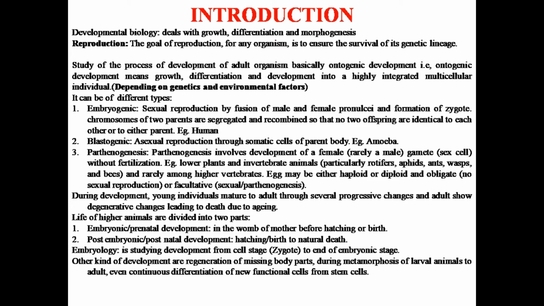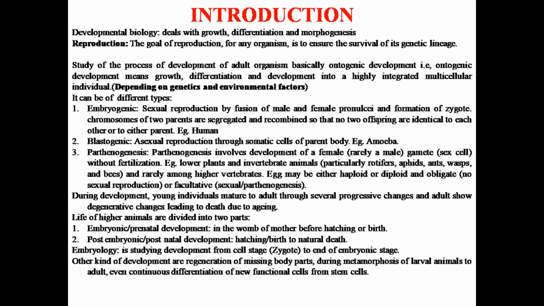Now, what is developmental biology? This is the study of the process of development of an adult organism, which is basically the ontogenic development. Ontogenic development simply means the growth, differentiation and development of an individual which is multicellular in nature, and this development may depend on two things.